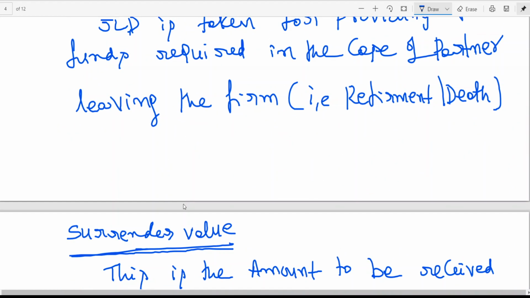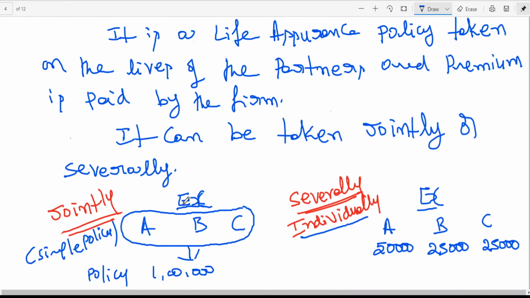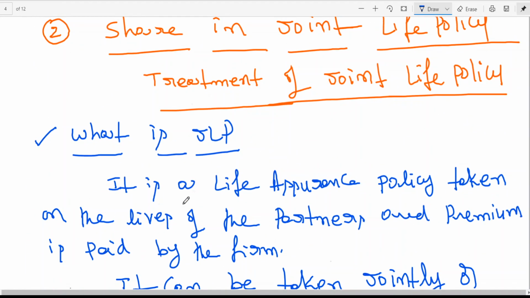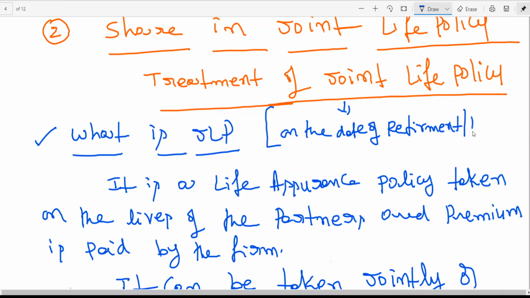Now please try to understand this important point I would like to make. The treatment of joint life policy means, on the date of retirement or death, how much amount is to be transferred.